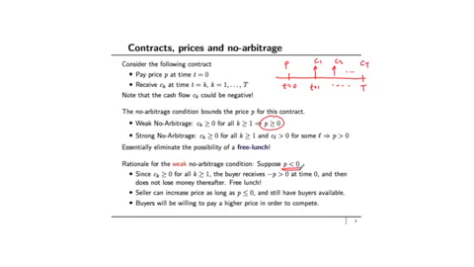Weak no arbitrage condition says this cannot happen. Why can't this happen? This cannot happen because if there is such a contract, such that P is less than 0, then the seller of such a contract will start increasing the price. It's a bad deal for the seller. The seller will keep increasing the price. But for any price P less than 0, this is a very good deal for the buyer. So the buyers are still going to be there. And the seller would keep increasing the price until P equals 0. At least.